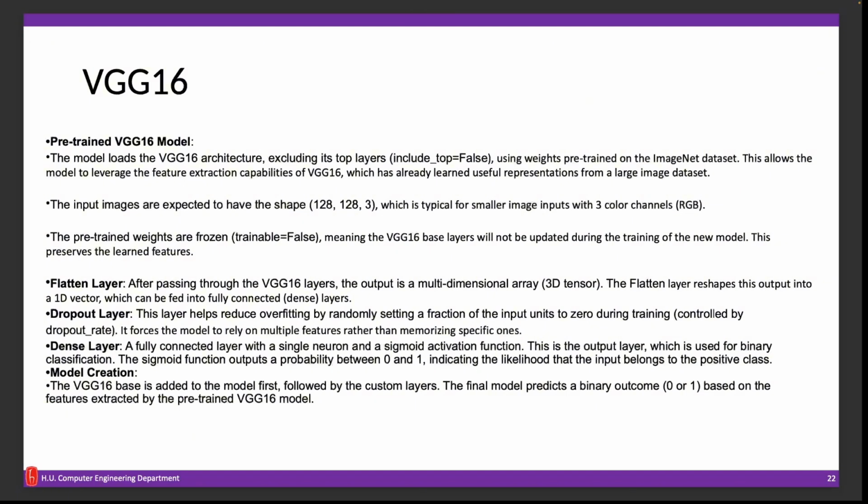BBM467 is a deep learning architecture pre-trained on ImageNet datasets, as we discussed. It's known for its ability to extract detailed features due to its uniform convolutional block structure. In our study, we fine-tuned its dense layers for binary classification. We froze the convolutional layers to retain pre-trained weights and added custom dense layers for adaptation. This included a flattening layer followed by a dense layer with 128 neurons and ReLU activation, dropout regularization to prevent overfitting, and a final dense layer with a sigmoid activation for classification, as you can read on the slides.